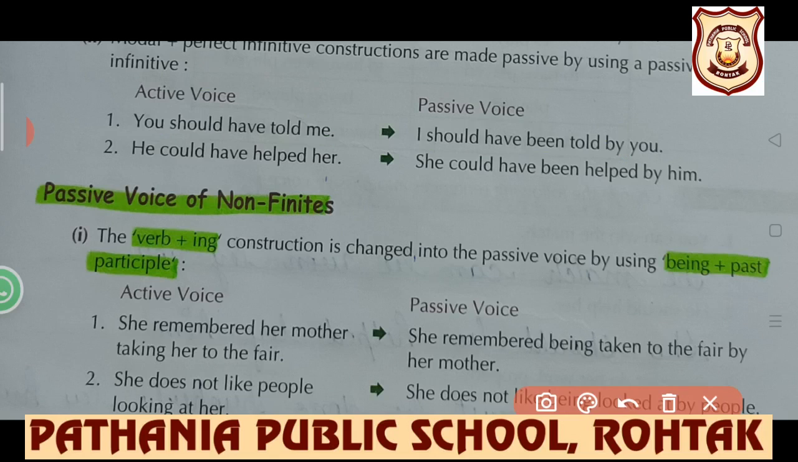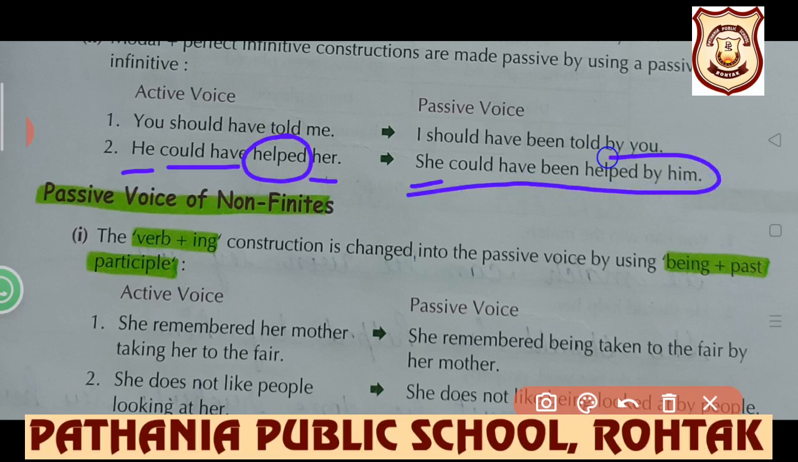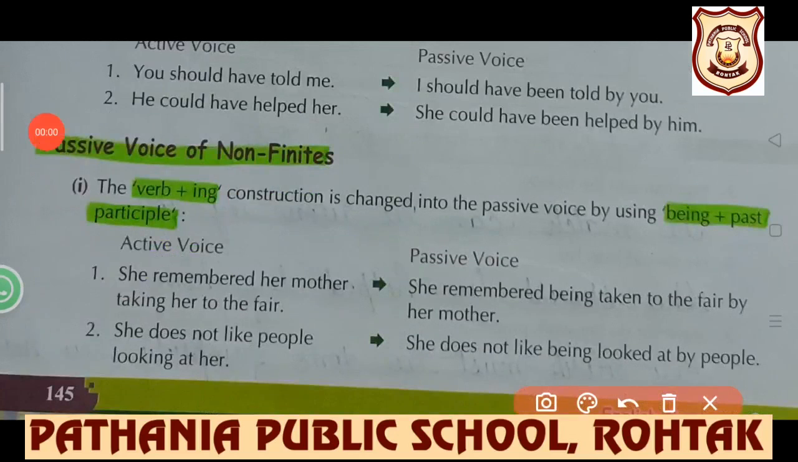He could have helped her. Helped her. Her will become she here as subject. He will become him as object. Could have will be changed into could have been, and the third form will be used. So he could have helped her. Passive voice will be: she could have been helped by him. I hope, students, it's clear.